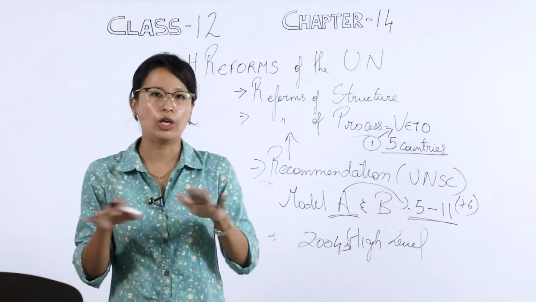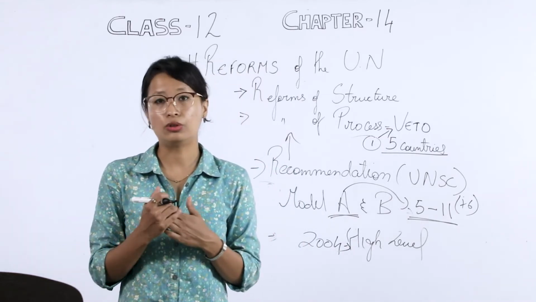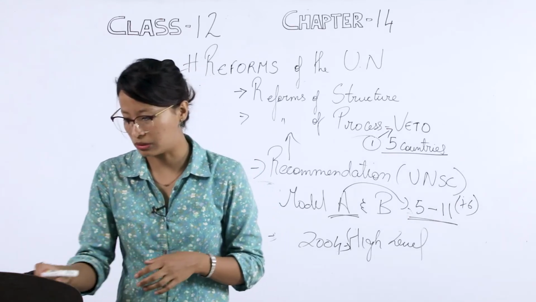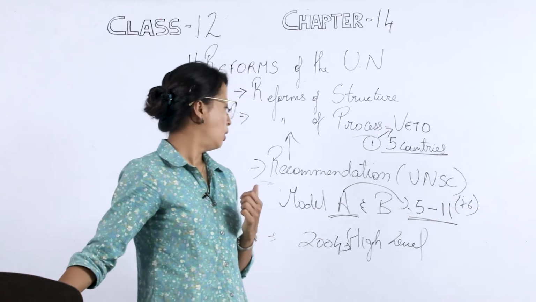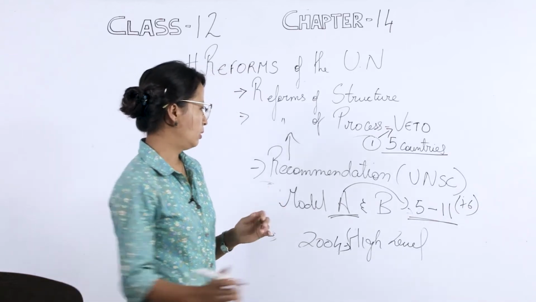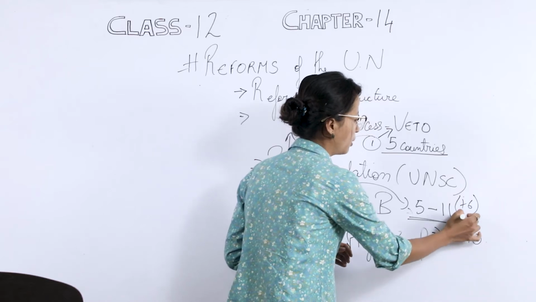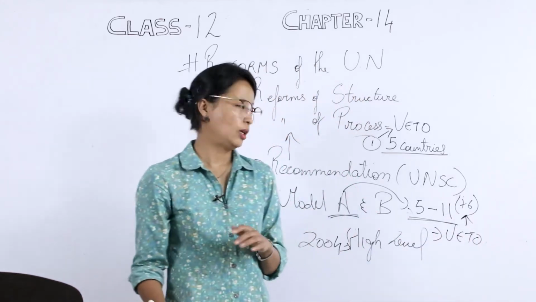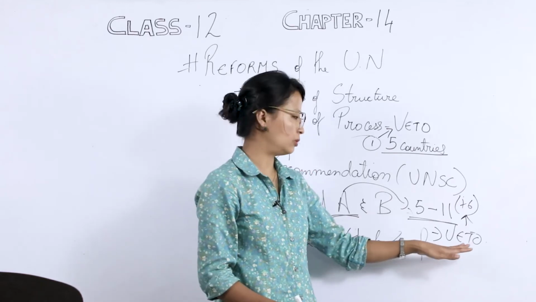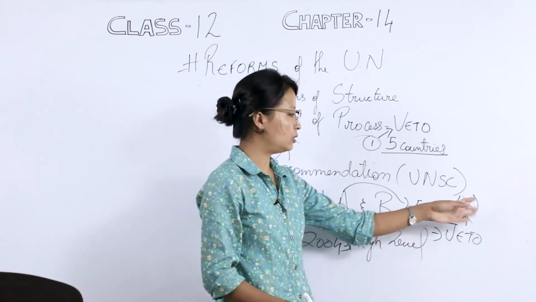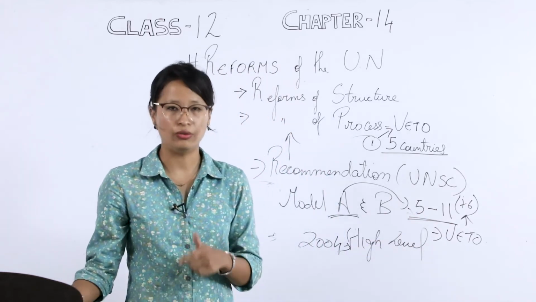So as to have equal representation from the geographical point of view. So these were the 6 additional members to the UNSC. Now, when it comes to veto power for these 6 countries, Model A did not mention it. So the use of veto power for these new countries was absent. There was no mention of the veto power.